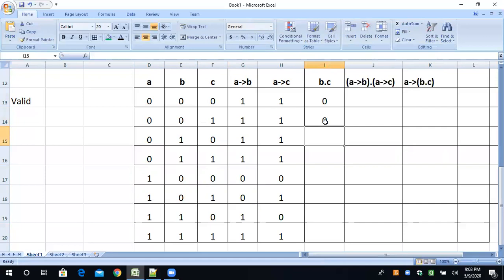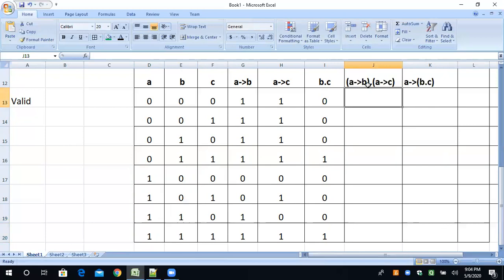We have to be careful. 0 into 0, 0 into 1, 1 into 0, 1 into 1.